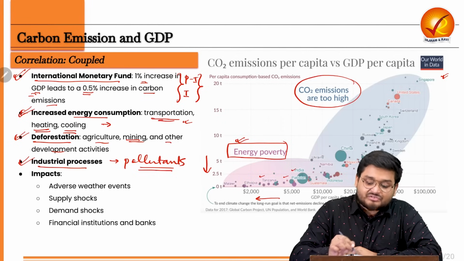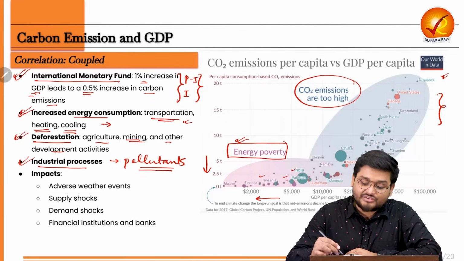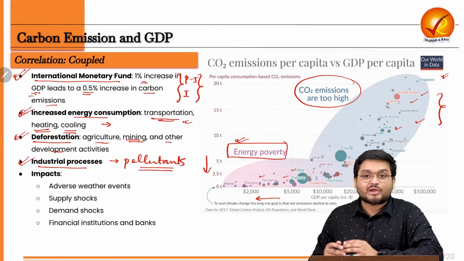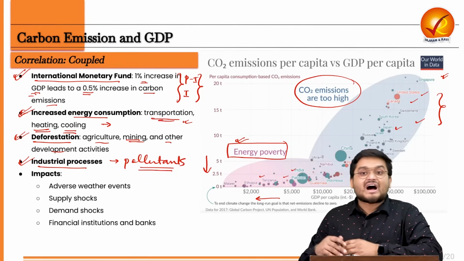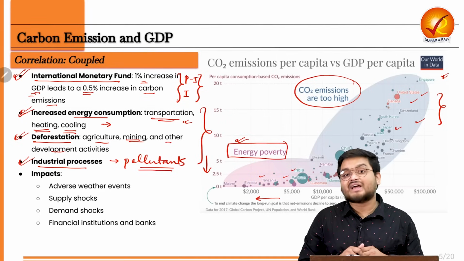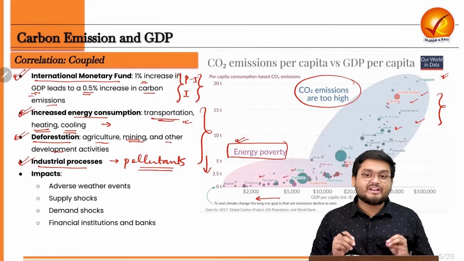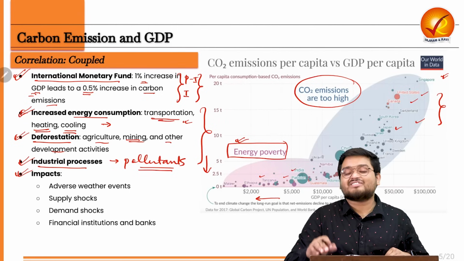Then there are these countries where emissions are too high, and here there will be developed nations like Switzerland, Canada, US, Singapore, Japan, right? And also some advanced developing countries also, even China, Mexico. So these are the nations with a high amount of CO2 because they are seeing an increased amount of these activities. So this is a very serious area of concern, right? Because these have serious impacts.